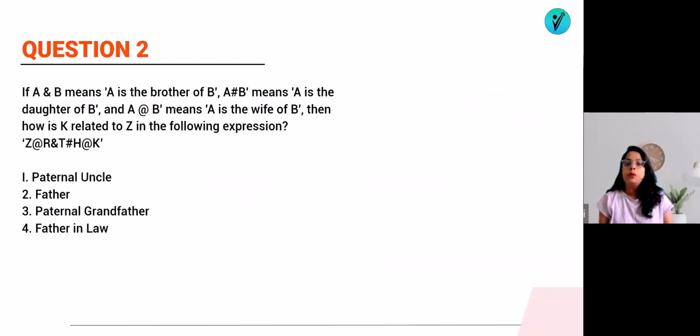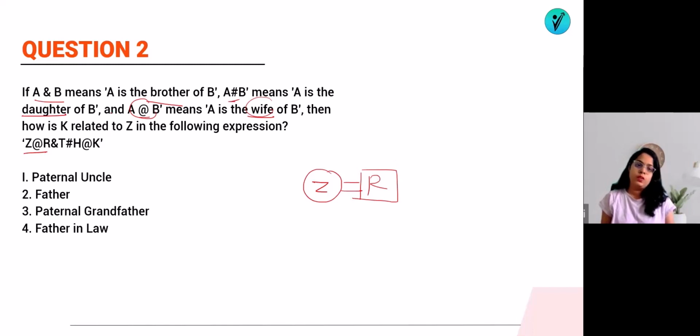Question number 2 is of blood relation, which is a coded blood relation. Let's see. They have given the data: 'and' means A is the brother of B, hashtag means A is the daughter of B, and 'at the rate' means wife of B. How is K related to Z in the following expression? The expression is Z at the rate R. What is meant by at the rate? At the rate means wife. That means we can say that Z is the wife of R. So if Z is the wife, obviously R will be the male member.